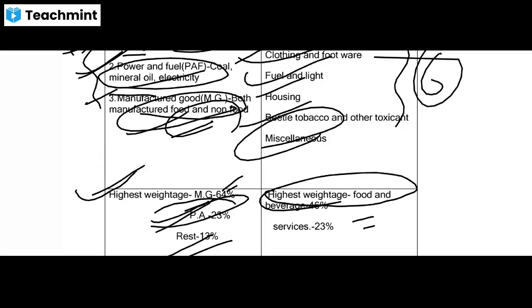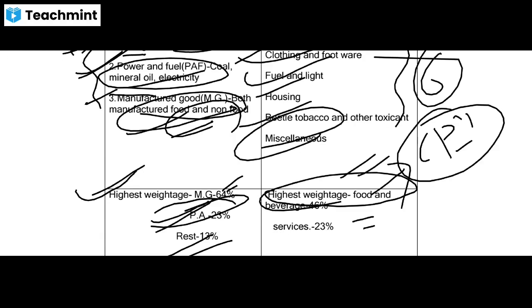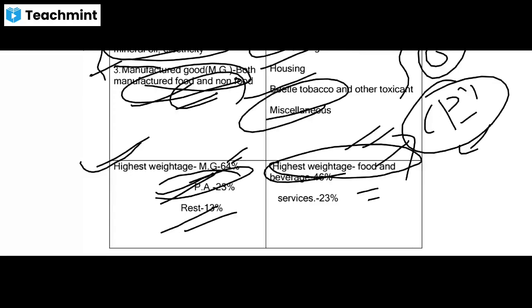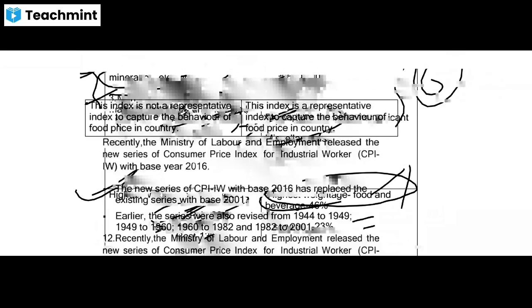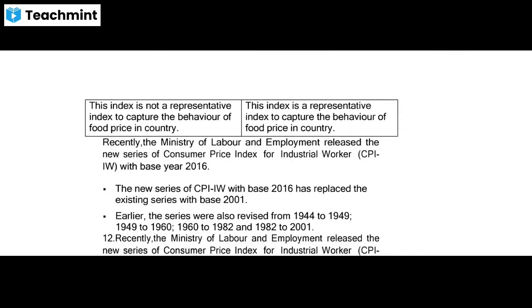So from here you can see this fact that in CPI, food items have been given more weightage compared to WPI. So in this question also they've asked this fact. And in CPI, as they are not considering this food price in WPI, if any food inflation is there, then it will not come under WPI, but in CPI it will be calculated.